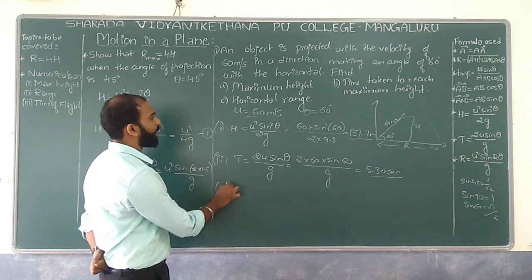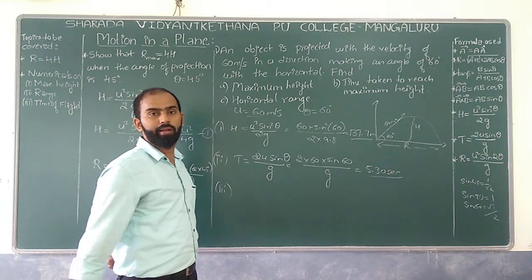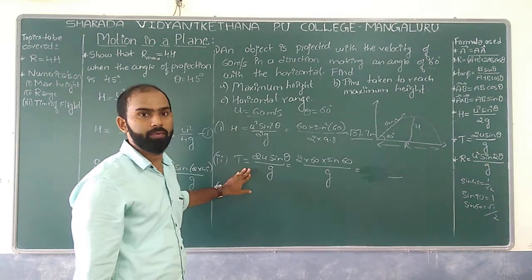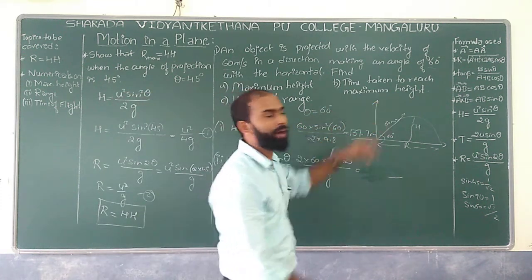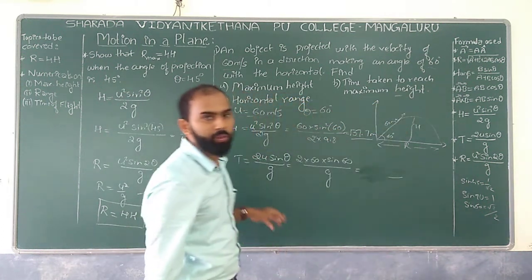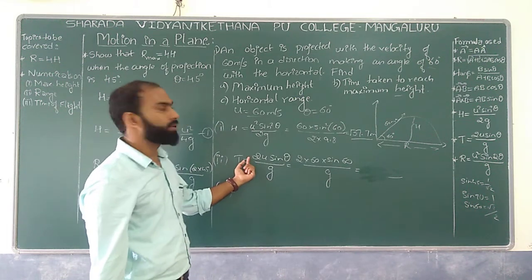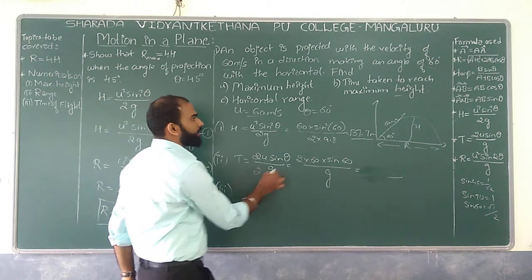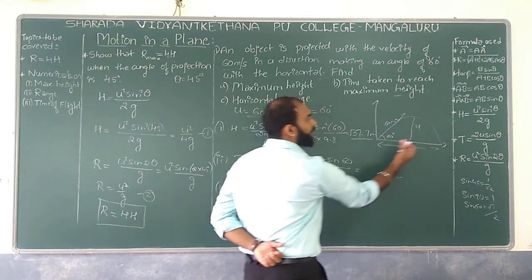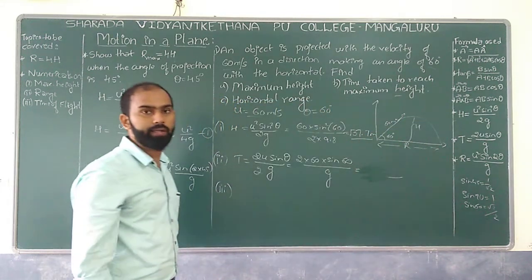Well, dear students, they have asked the time taken to reach the maximum height, not the time of flight, so here you are supposed to divide by 2. Why? Because reaching this height is exactly the time of ascent, not the time of descent.